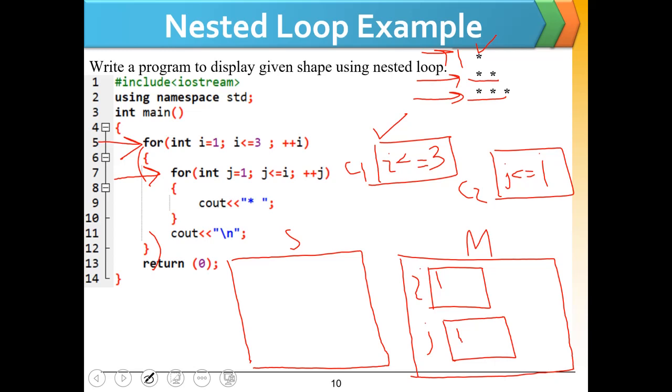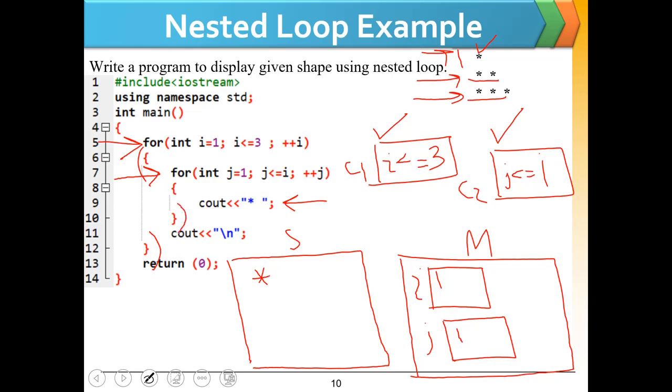Since the condition is j less than or equal to i and we have 1 in i and 1 in j, the condition is true because 1 is less than or equal to 1.